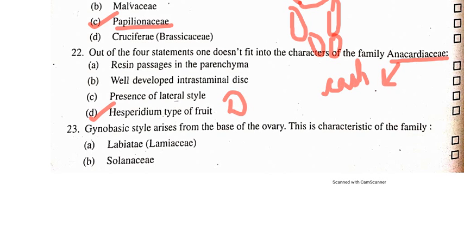Next question. Gynobasic style arises from the base of the ovary. This is the characteristic of the family. So gynobasic style is the characteristic of the family Labiatae, or it is also known as Lamiaceae. So the answer is option number A, Labiatae or Lamiaceae.